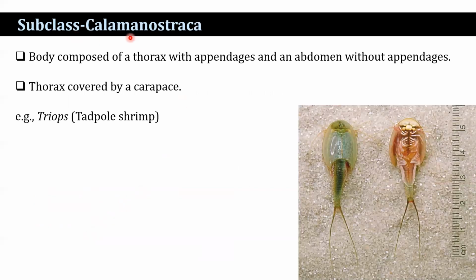Subclass Calamanostraca: the body composed of a thorax with appendages and an abdomen without appendages. No appendages in the abdomen. Thorax covered by a carapace. The example is tadpole shrimp, the common name. The scientific name is Triops.